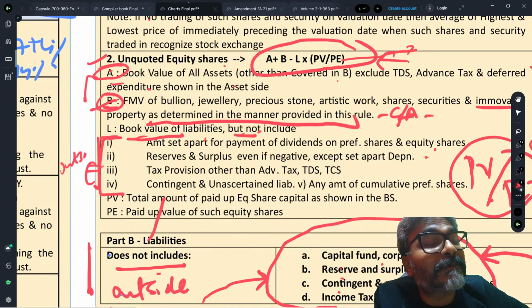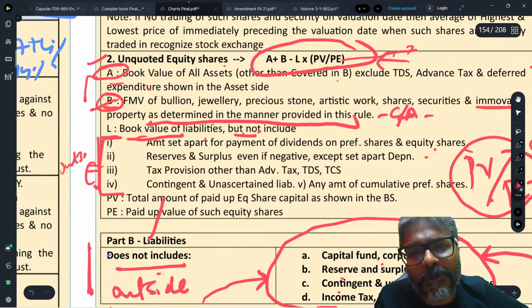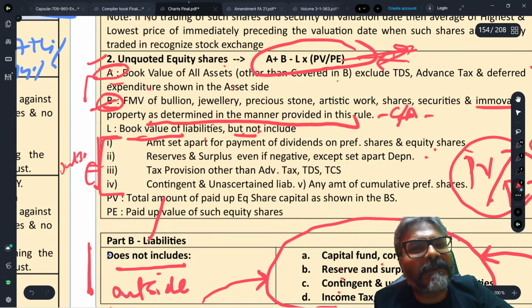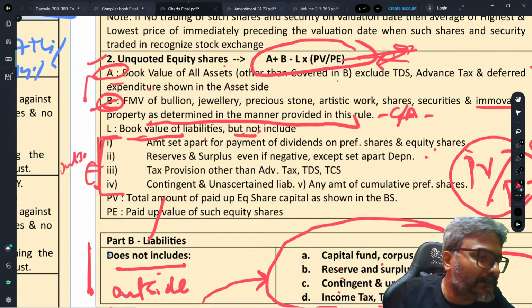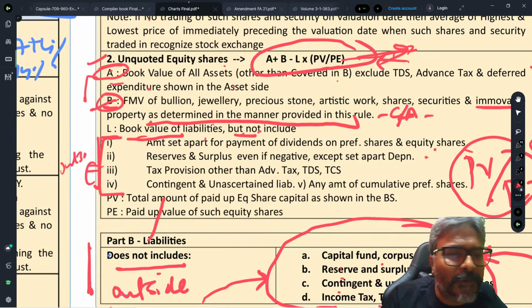On the net asset value, apply the pro rata share, which is PV divided by P, and you will get the final answer, students. I hope that every one of you is clear with this.